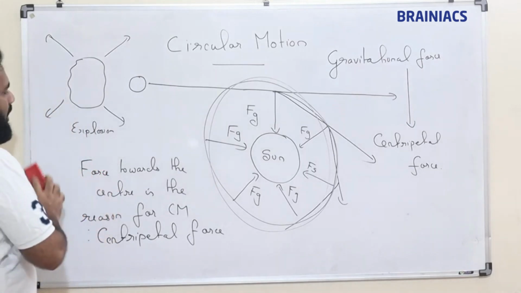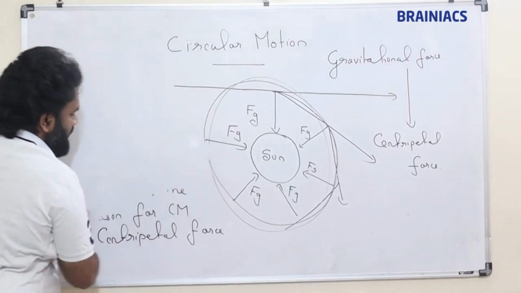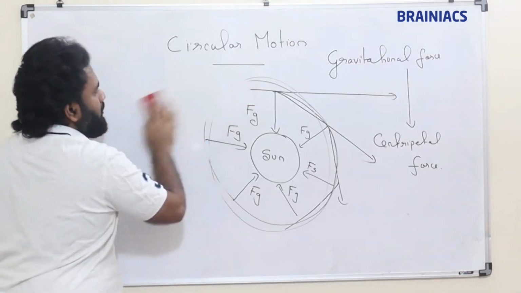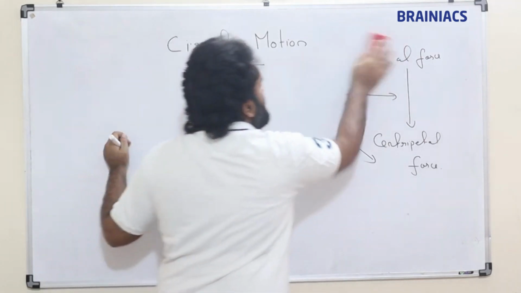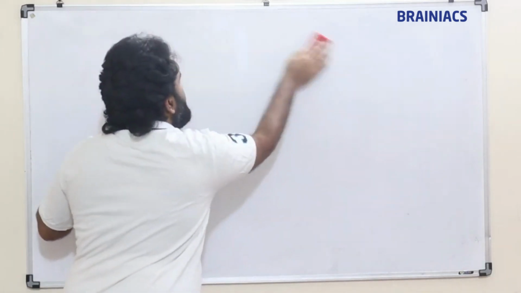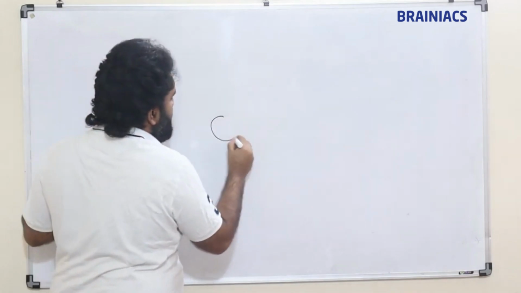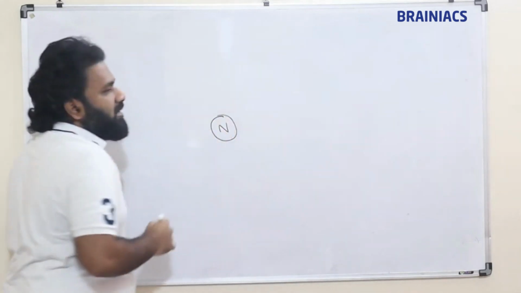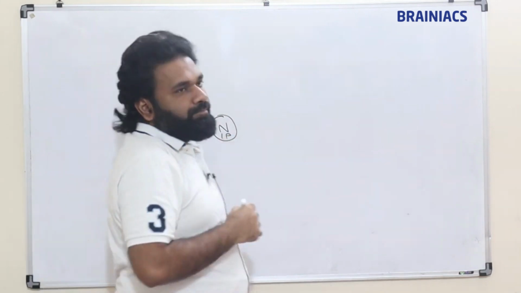Now I will change the scenario. Suppose this is a nucleus, and one proton is there.